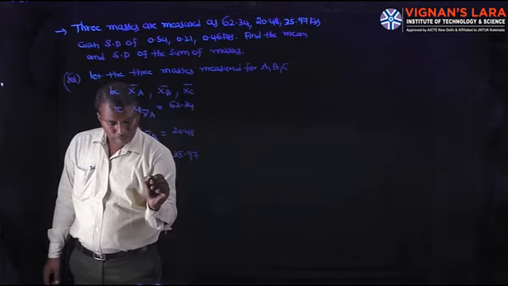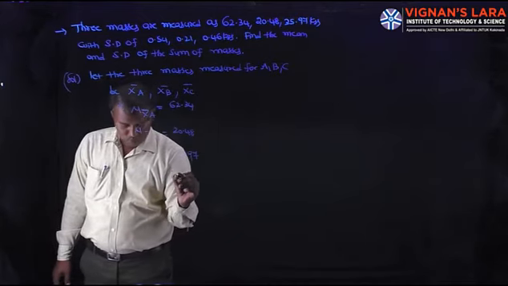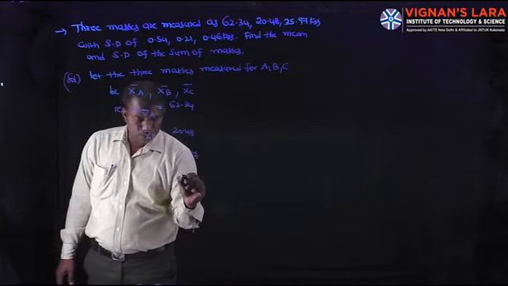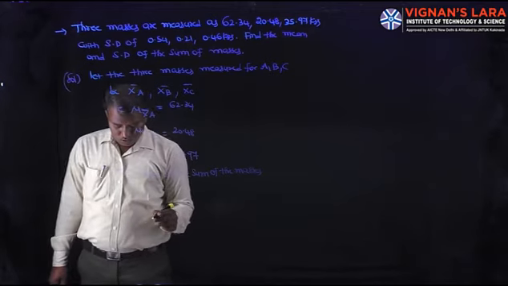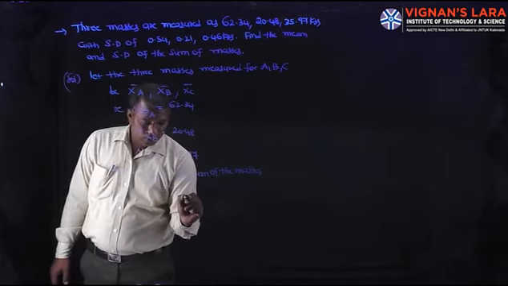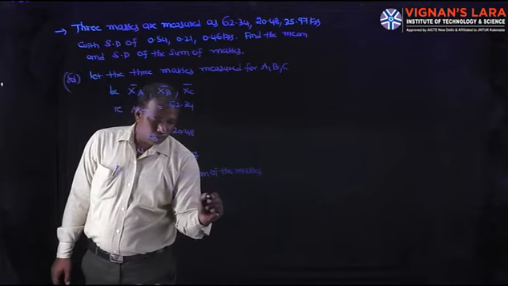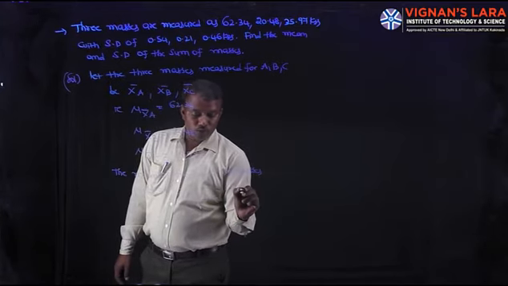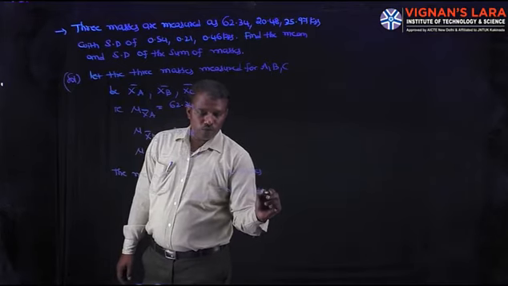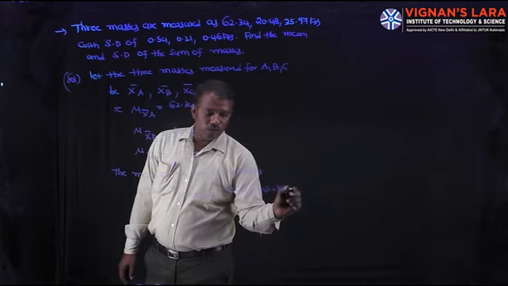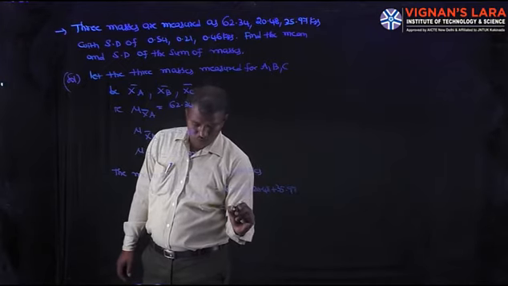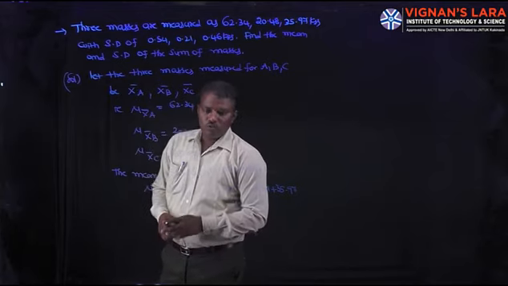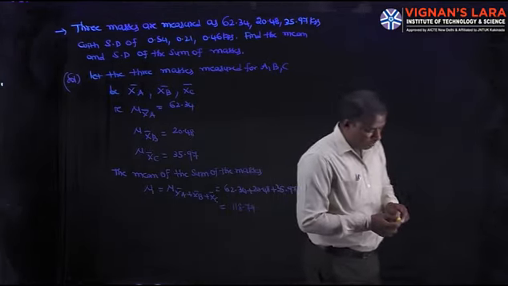Then the mean of the sum of the masses, mu, is equal to mu X bar A plus X bar B plus X bar C, which is 62.34 plus 20.48 plus 35.97, that is equal to 118.79.